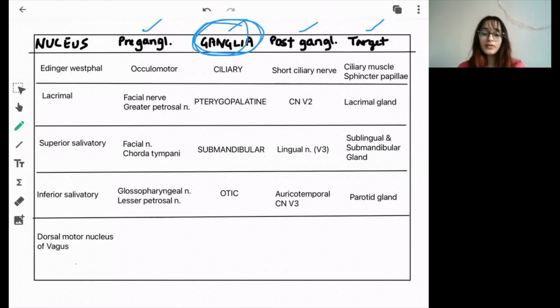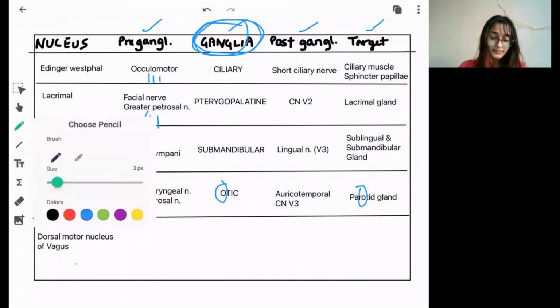It's good if you remember, but you should also know the distribution of the cranial nerves: the oculomotor nerve, the facial nerve, which obviously has two ganglia, the pterygopalatine and the submandibular, and the glossopharyngeal, the ninth one. I told you that glossopharyngeal has an O, otic has an O, and parotid has an O. So this way you can remember that the parotid gland is innervated by the glossopharyngeal nerve.